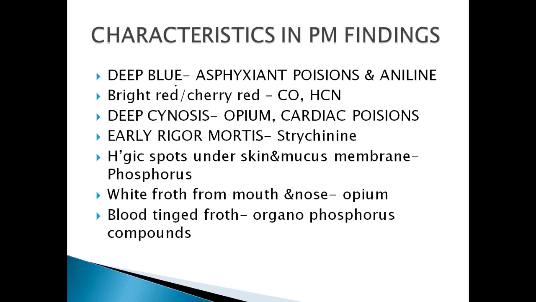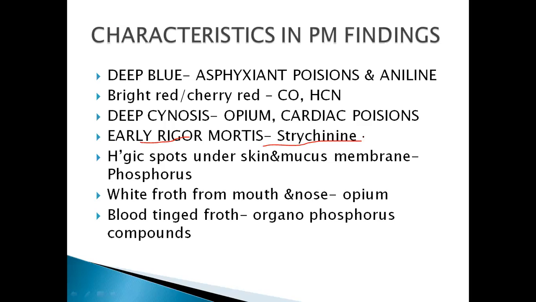If deep cyanosis is there, it is opium and cardiac poisons. Early rigor mortis occurs in strychnine poisoning. You should learn it by heart. Early rigor mortis is seen in strychnine poison. It is an important MCQ.